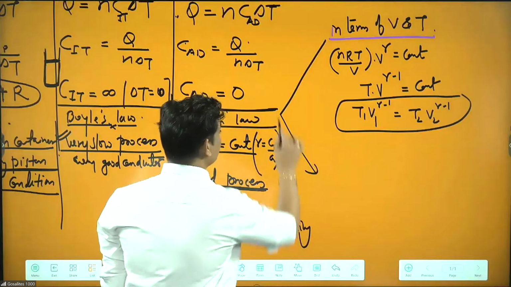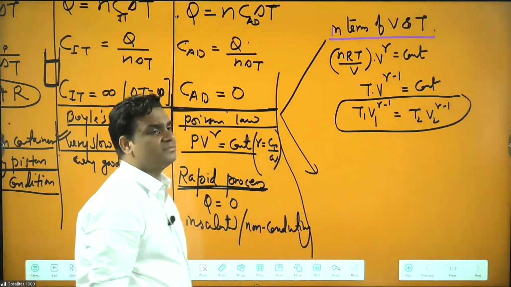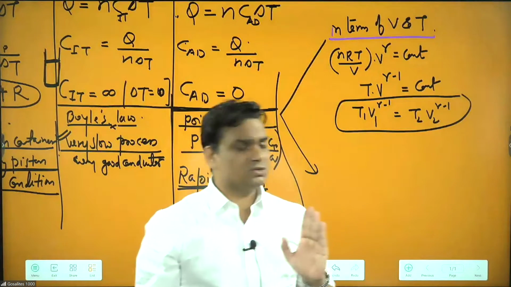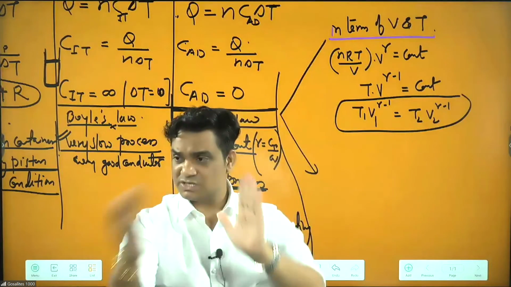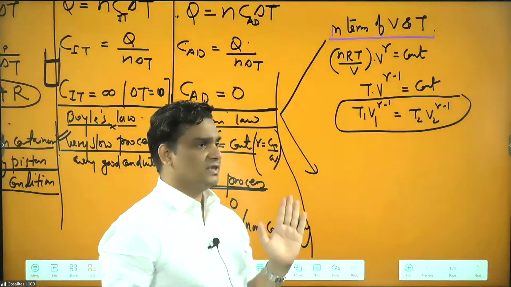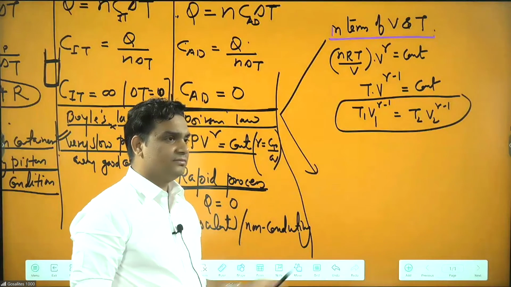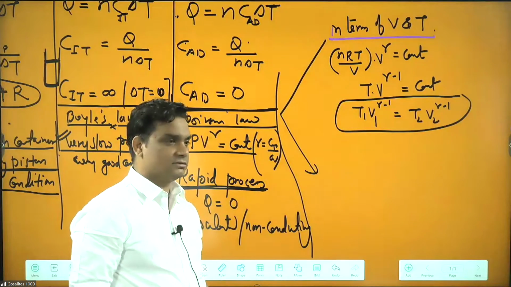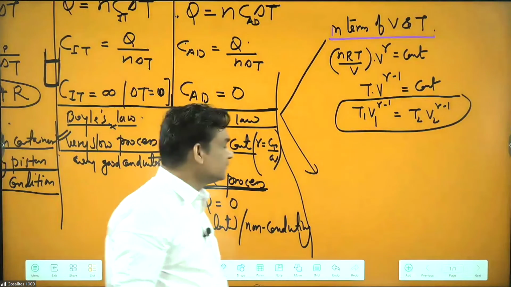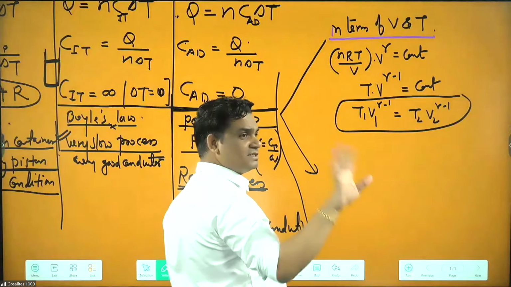So what is the difference between isothermal and adiabatic? Difference is only that isothermal is slow process and that is your rapid process. Because of the rapid process, exchange is not possible. This is so rapid. Okay, what is the difference between moles and molecules? Nothing. For you both are same.